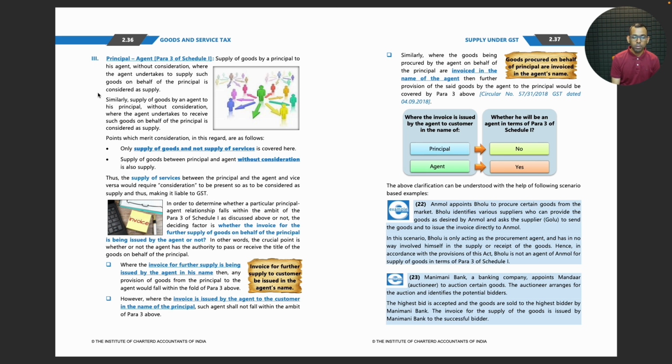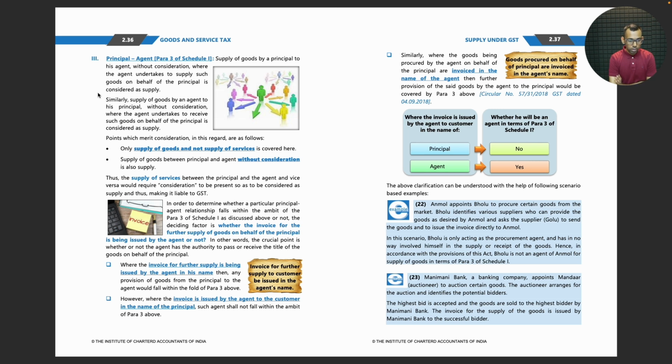In other words, the crucial point is whether or not the agent has the authority to pass or receive the title of the goods on behalf of the principal.